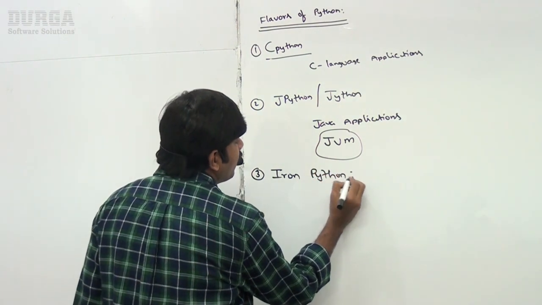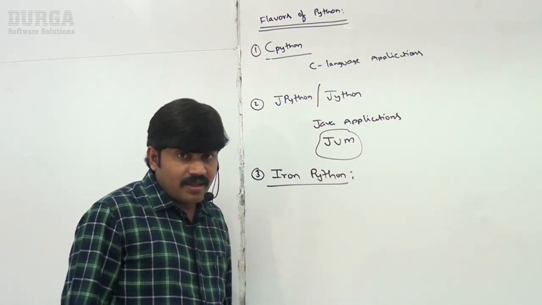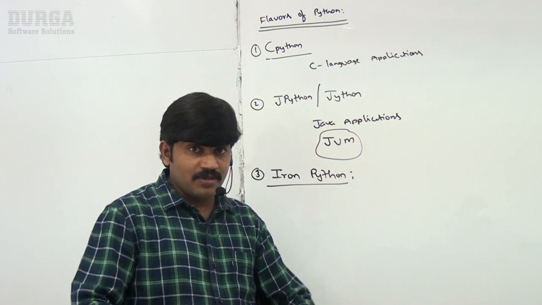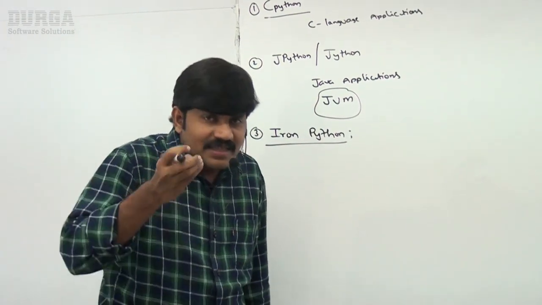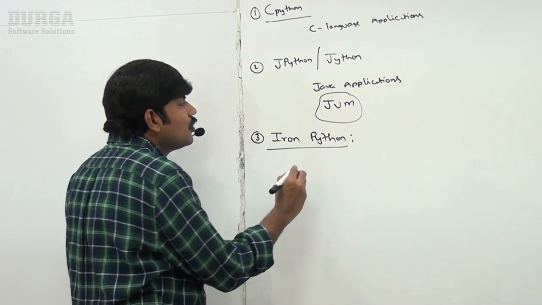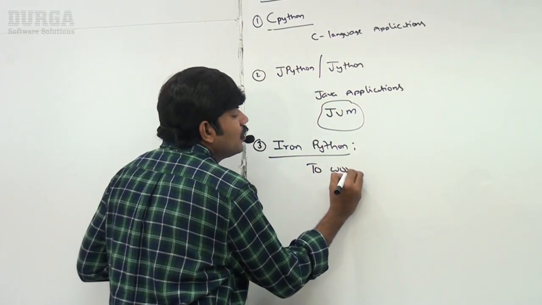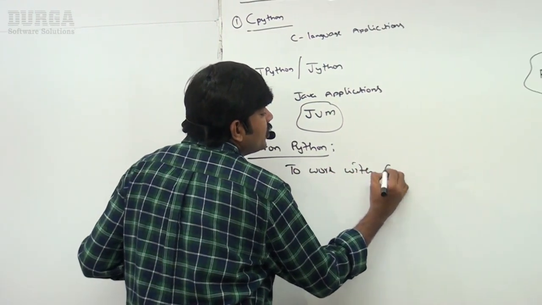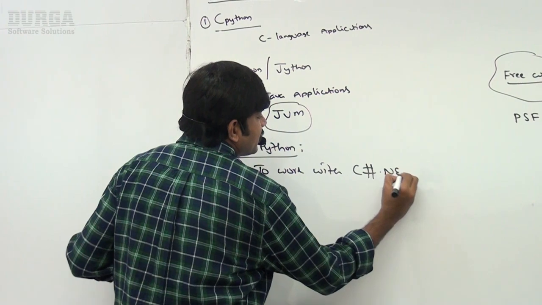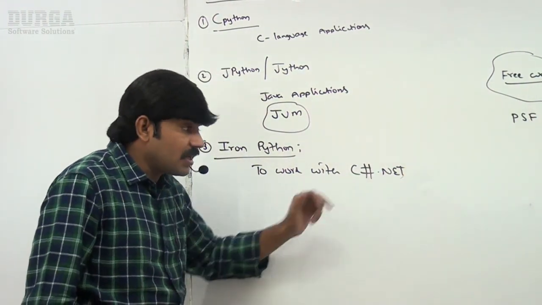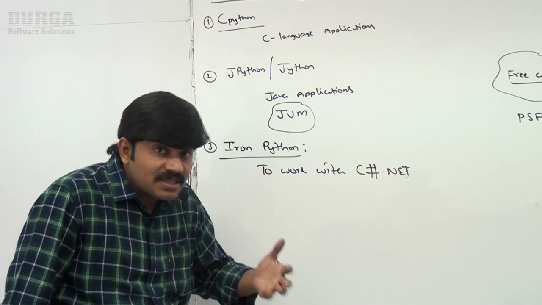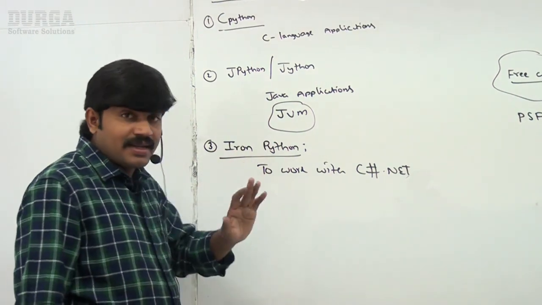Next, have you ever heard about IronPython? Don't think it's the Python developed by using iron. IronPython means a customized version of Python to work with C#.NET applications, right? Remember this one, to work with Microsoft C#.NET applications. So the customized version of Python is IronPython.